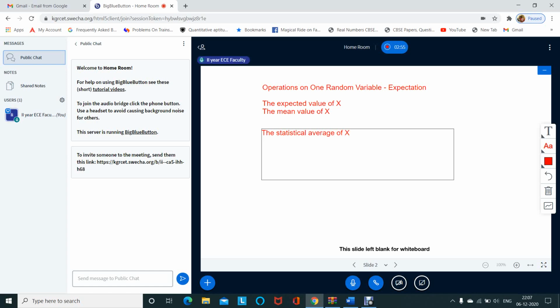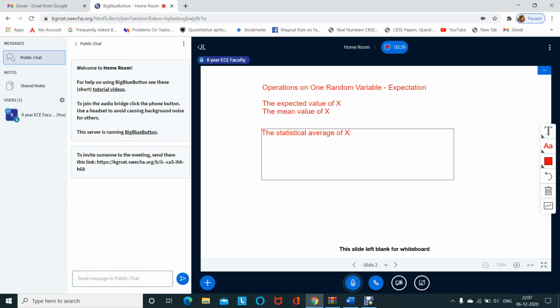So whenever we take the mean value of a random variable, when we are dealing with random variables that have many real numbers in them and we want to calculate the mean value, we call it the mean value of the random variable, or expected value, or statistical average of the random variable.